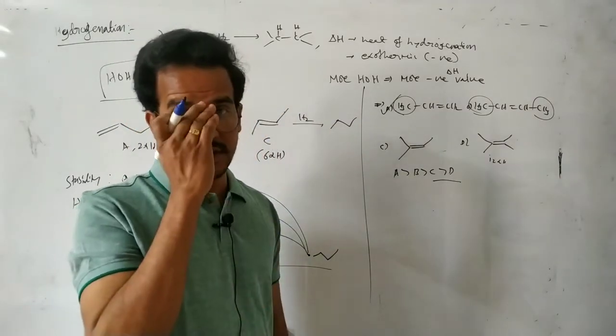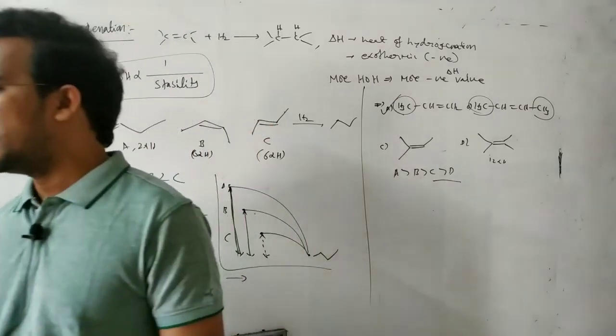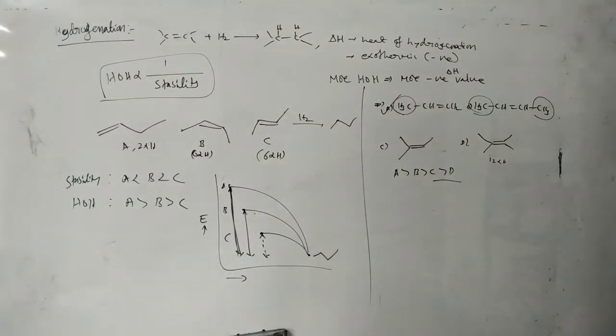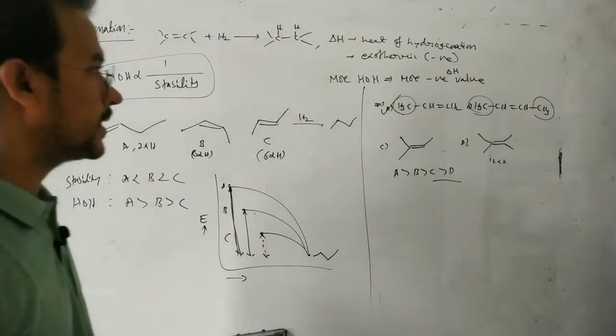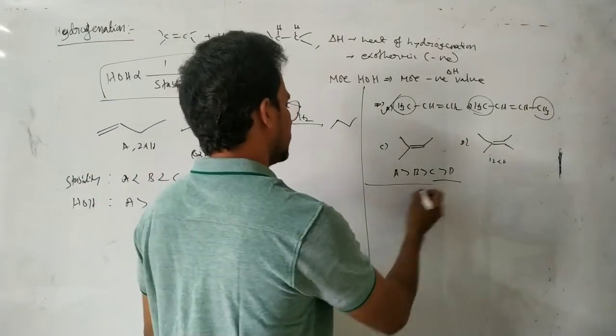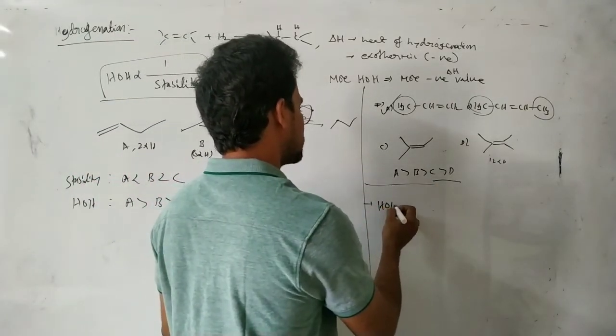Less stable alkene has a higher heat of hydrogenation. Okay, that's it. That is the heat of hydrogenation.